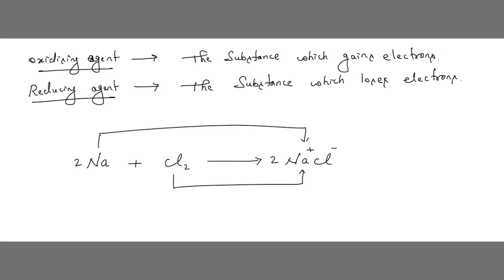In this we can say that Na loses electrons. Here Na, what is happening, children? Na is losing the electrons. So it is called oxidation.